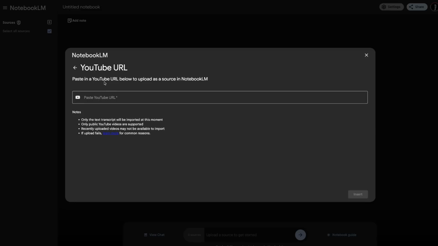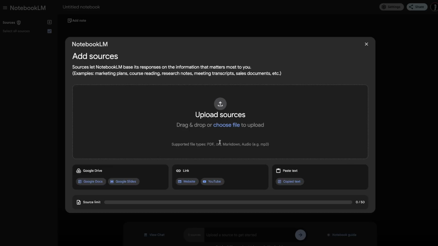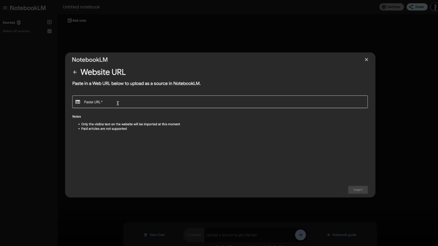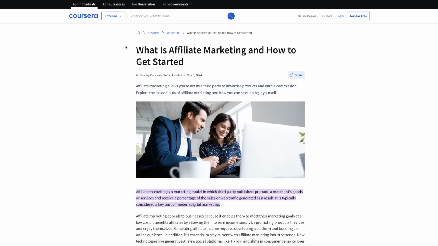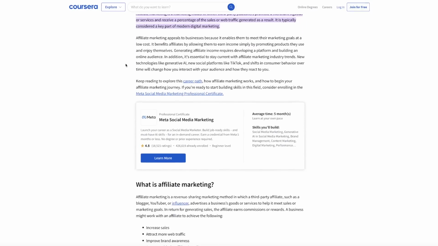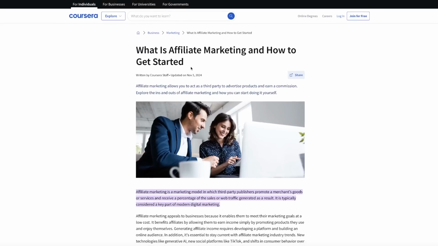What you can do is get the description, the transcription, and use the transcription instead by copying and pasting text. But like I said, we're going to be focusing on websites, so I'm going to click on website. And now we need to go across the internet and find a website that we can use for our specific use case here.